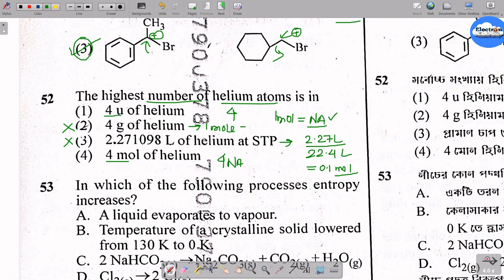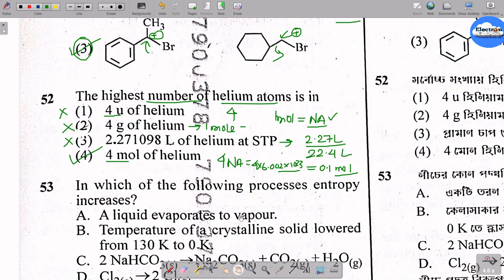And in case of 4 u, that is 4 AMU, helium is very low in mass, so it is also not the answer. So 4 mole should be the answer, because 4 mole will contain 4 NA, or 4 into 6.022 into 10 to the power 23 number of molecules.